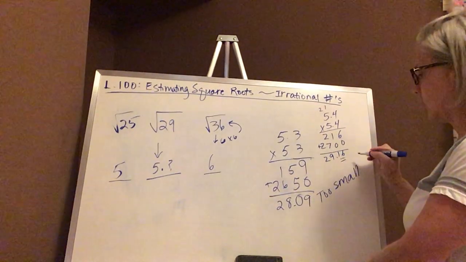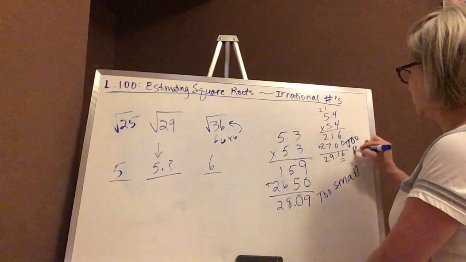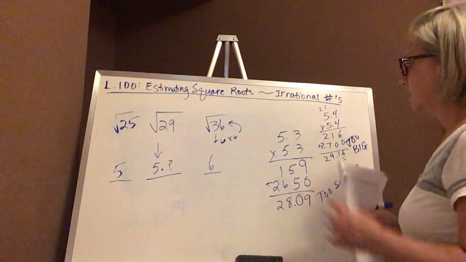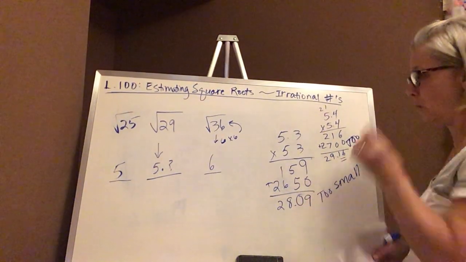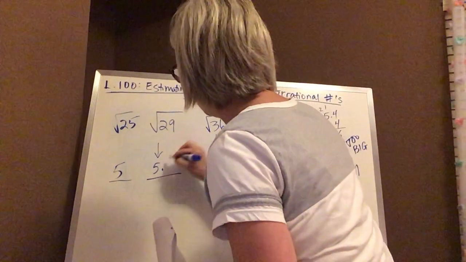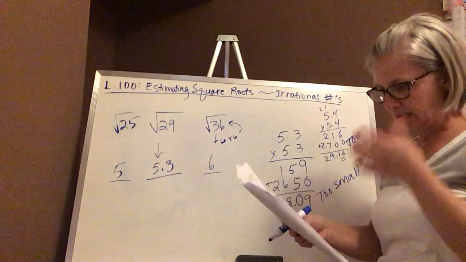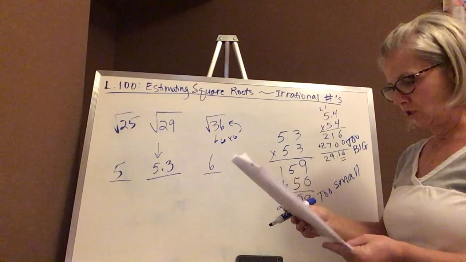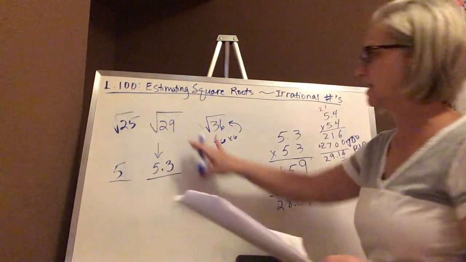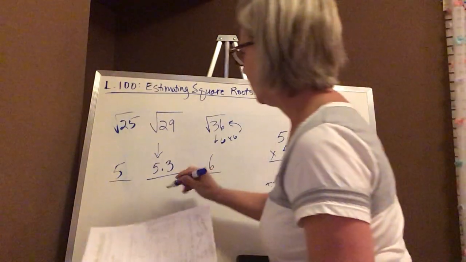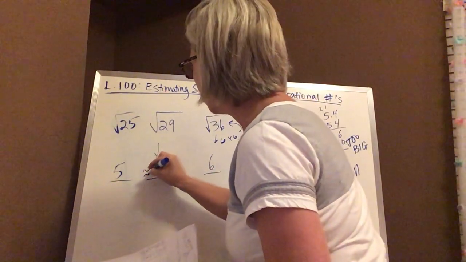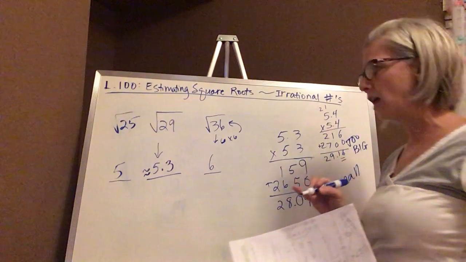Ah, that pushes it over, doesn't it? So this one's too big. There's nothing else to try in between those two, so 5.3 is going to be the closest one. So it's about 5.3 that we would choose. That's the number that comes in between 5 and 6 that represents the square root of 29. But just keep in mind, it's really approximately. Those little squiggle lines mean approximately.